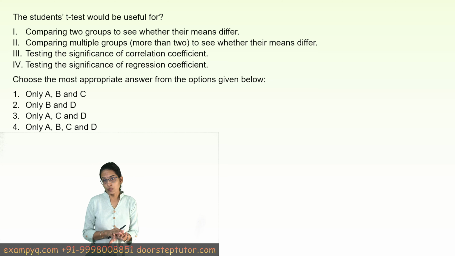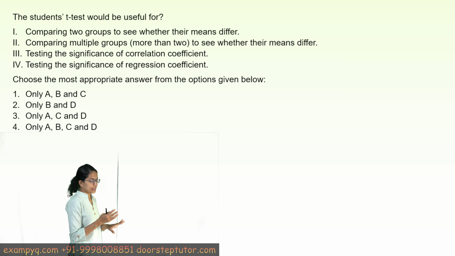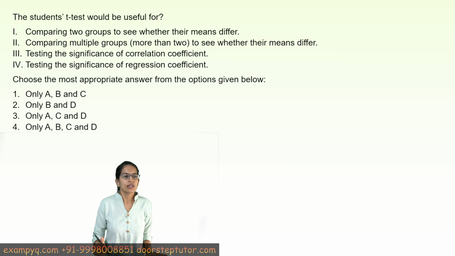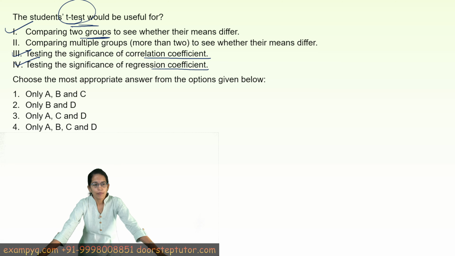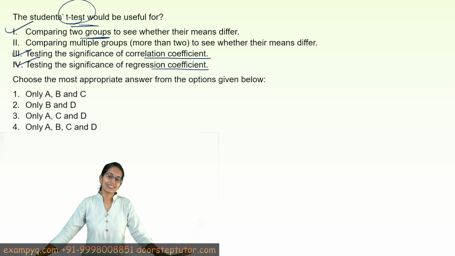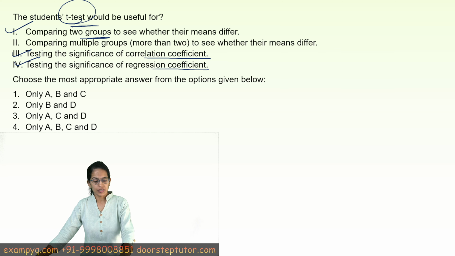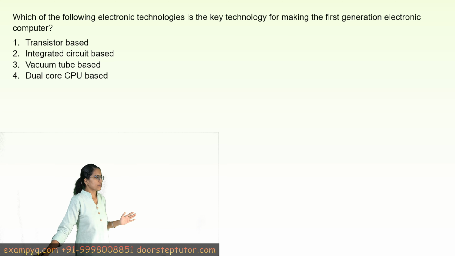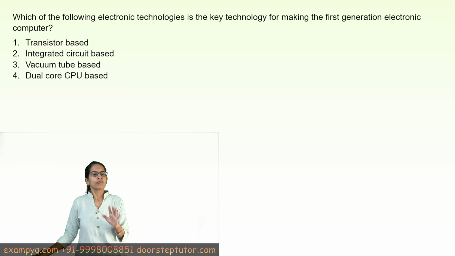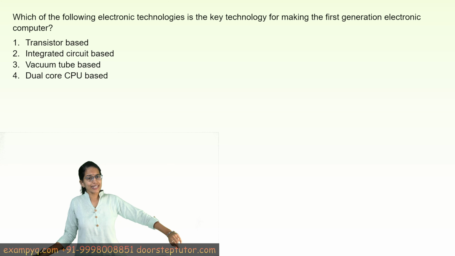If it is more than 2, then you would go to f-test, ANOVA, right? So here when it is only 2 groups, we use t-test. So 1 is correct, 3 and 4 are correct because they help us find out regression and correlation coefficient. So this is a very basic question from statistics. Statistical questions related to research are often asked these days. However, these are part of your paper 2. In most of the subjects you would see research as one of the units of your NET paper 2. So cover this carefully.